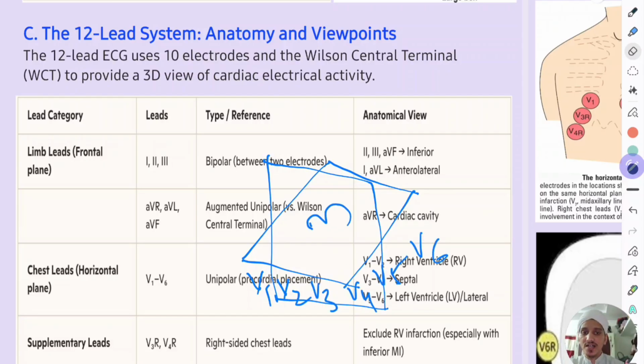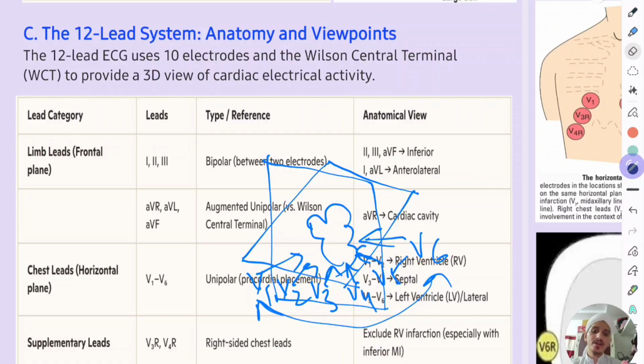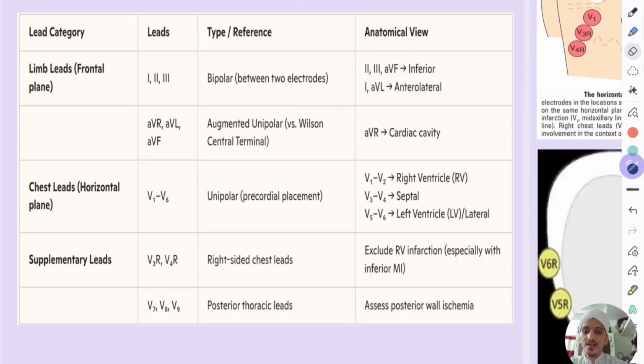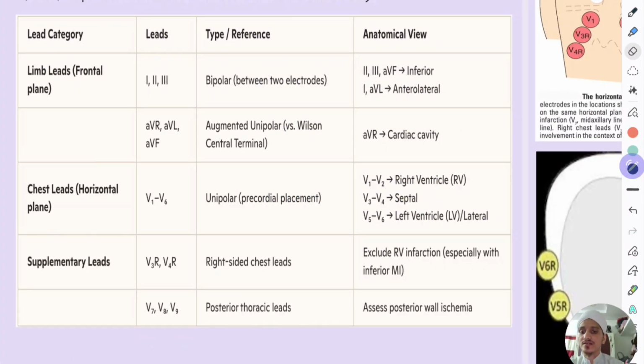If this is the heart, these leads see the heart in the horizontal plane, V1 camera, V2 camera, V3 to V6 cameras, in different directions, and we gather information from that. Sometimes a doctor can take V3R and V4R leads and V7, V8, V9 leads also. We will discuss that.